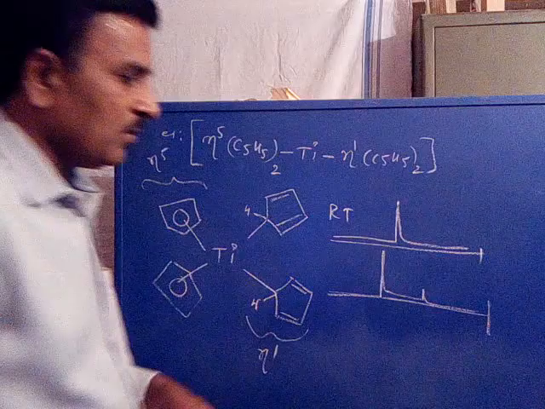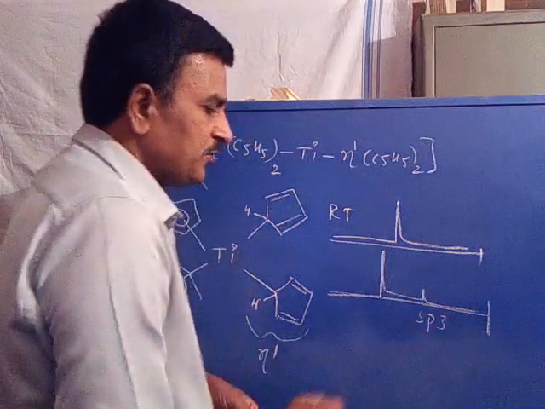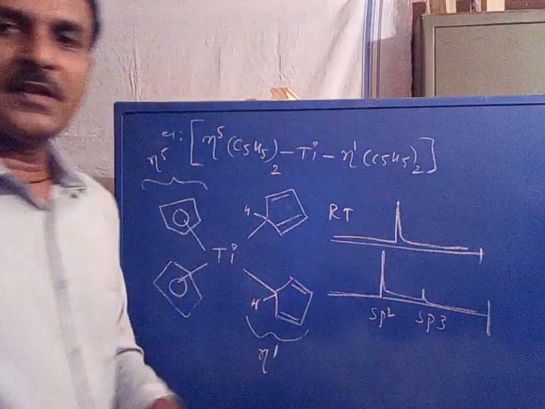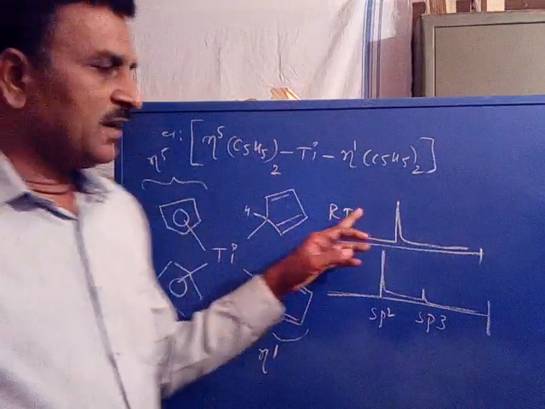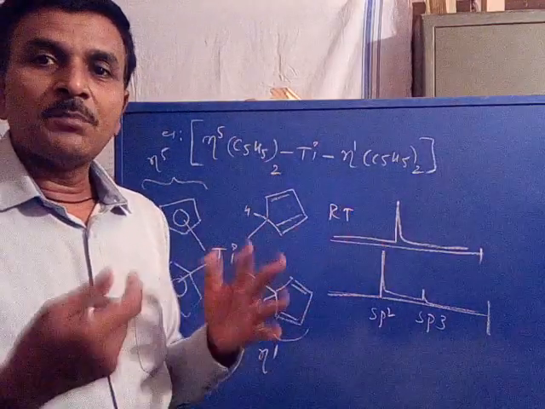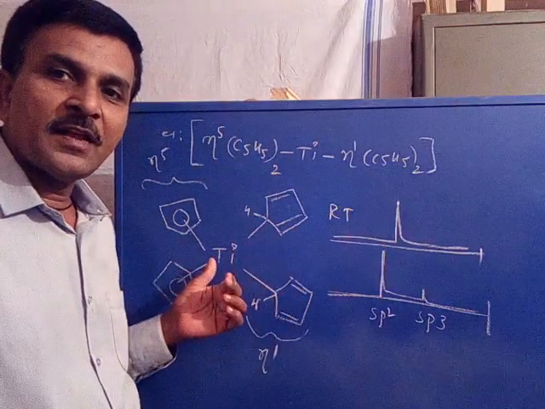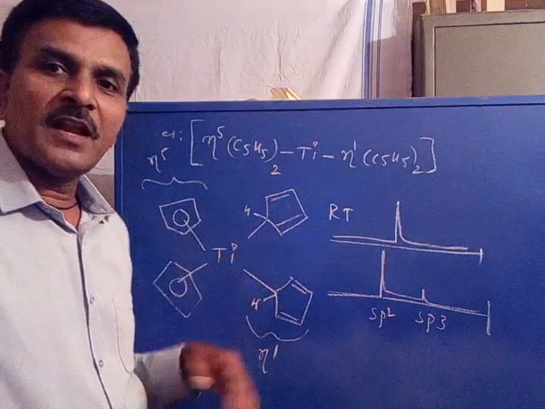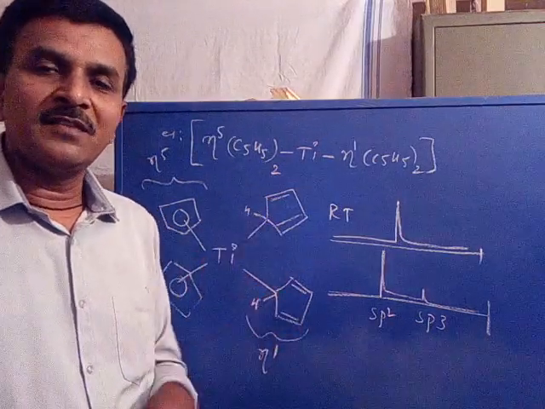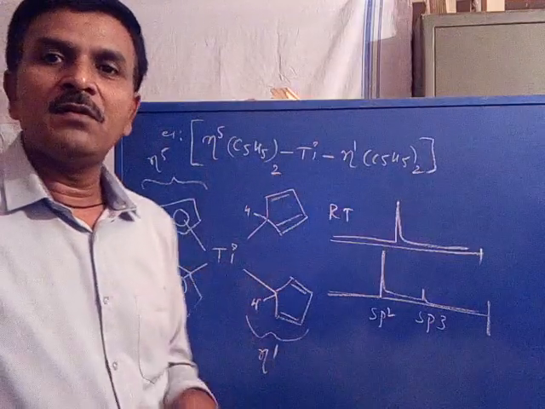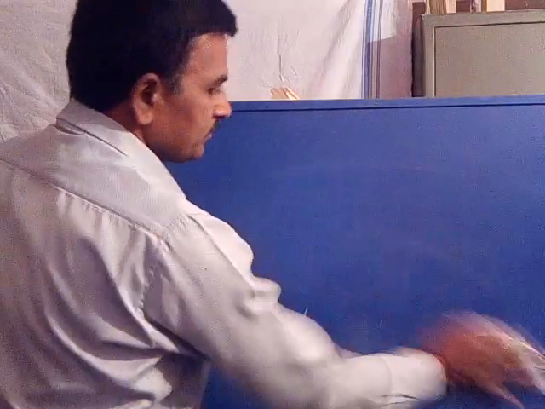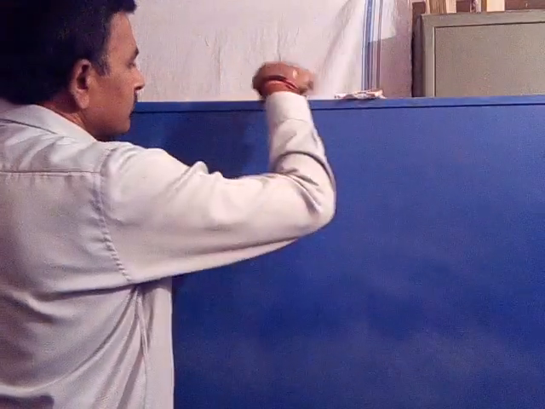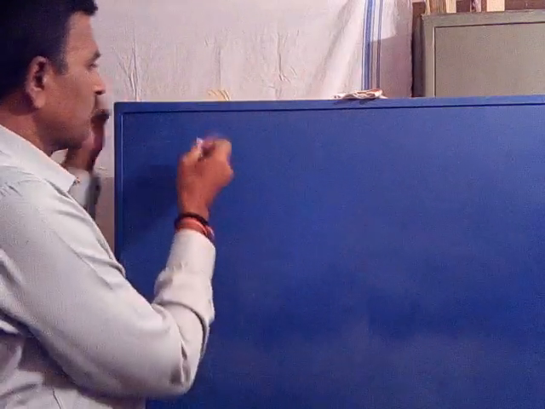Two separate signals: one signal for protons attached to sp3, and the other signal for protons attached to sp2 carbon. So one signal at higher temperature supports that there is an exchange of the metal ion among the carbons or among the ligands, so that it is fluxional behavior. This molecule also comes under fluxional molecules. Now another example you have in your syllabus.